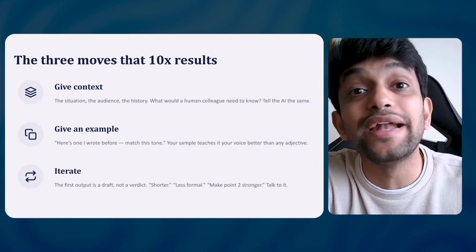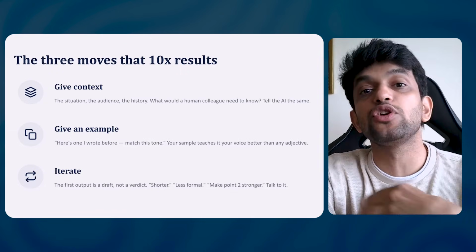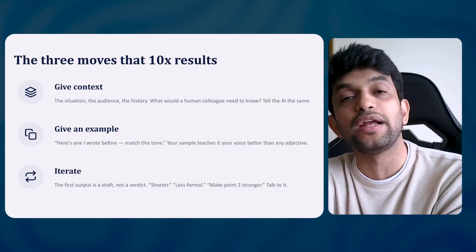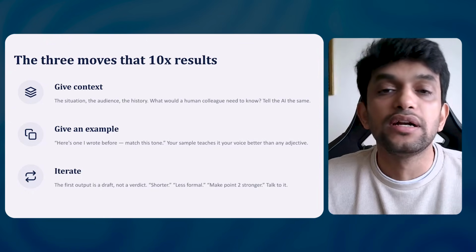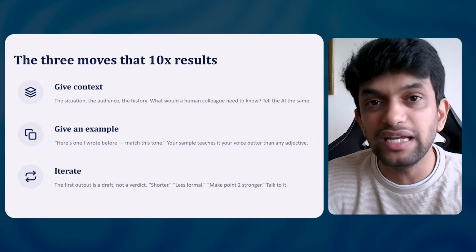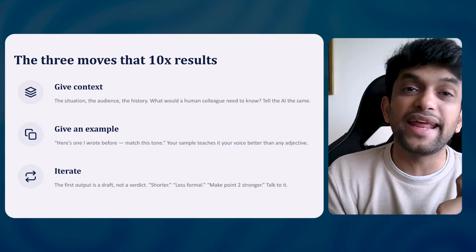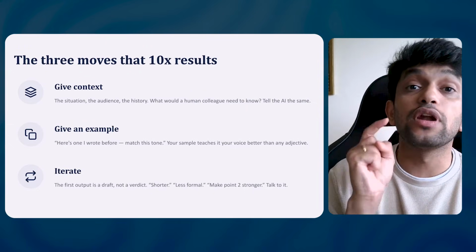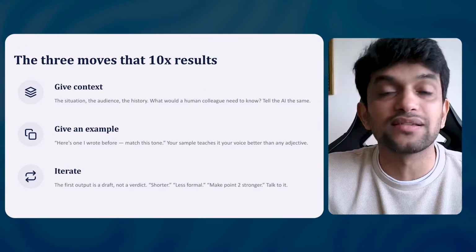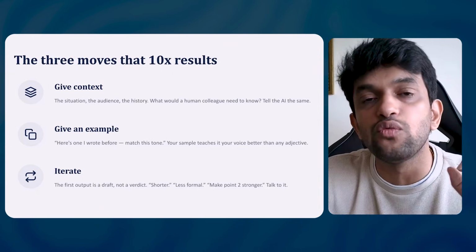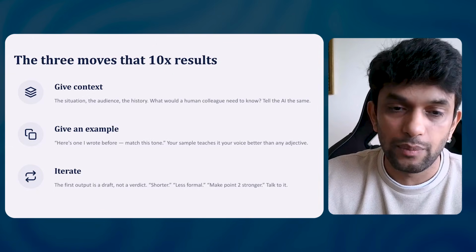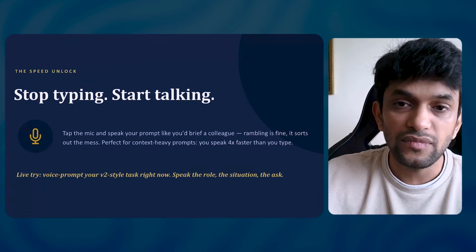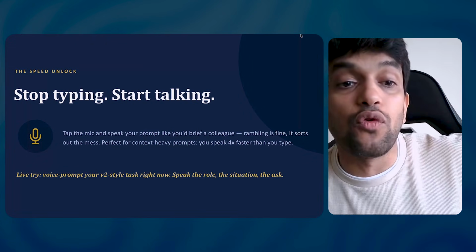Okay, you can do detailing. Whatever you don't like, whatever you would tell to another person, your friend or your colleague, the same thing you have to tell to the AI. That will make your thing 10x better, right? Give it more context, give it examples, and iterate. Iterate means if you don't like the first output, you can ask it to improve on the points which you want. Okay, perfect. Now, there is one more unlock I would want you to do, guys.